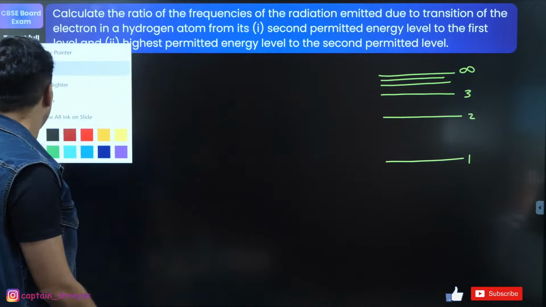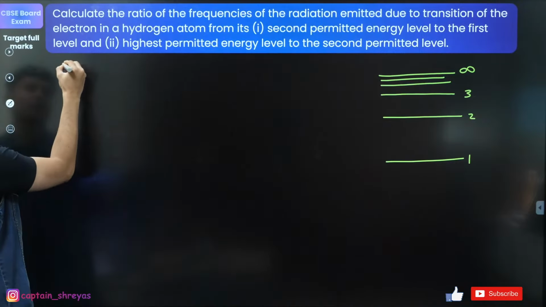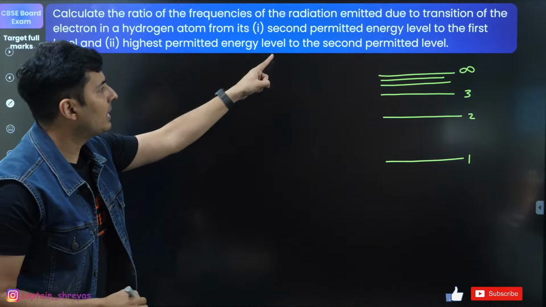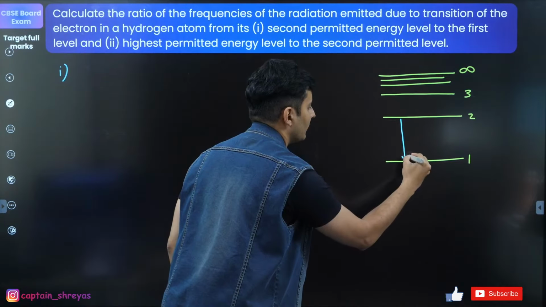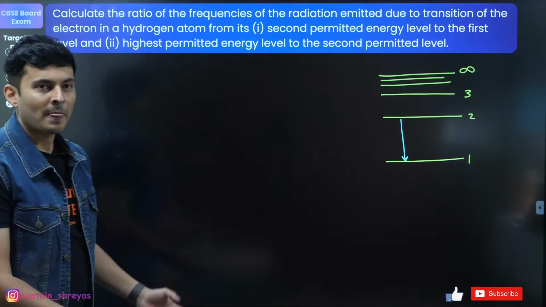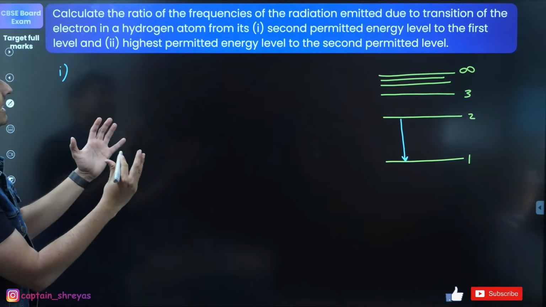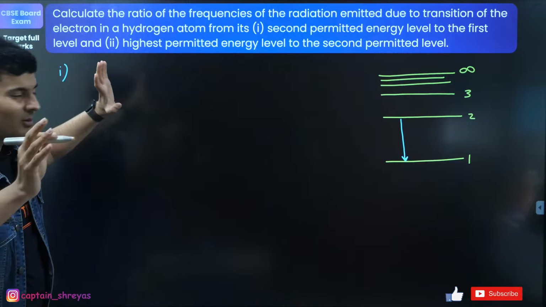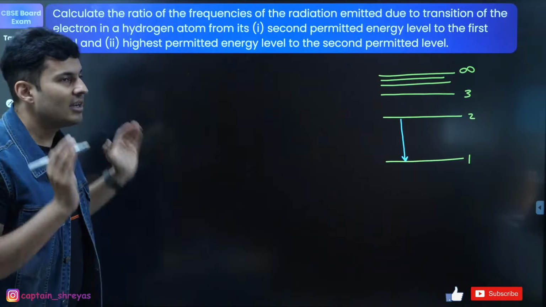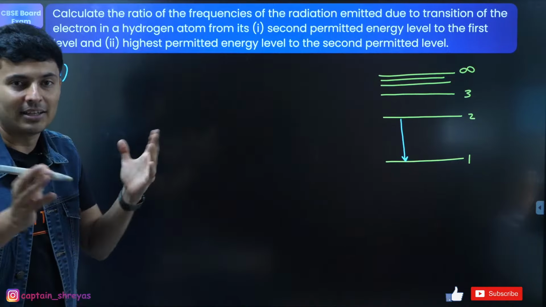Okay, now for the first part of the question, second permitted level to the first level, that means from here to here. So what is basically the ratio of the frequencies? To find the ratio of the frequencies, here is what I'm going to do. I'm just going to find the energies first.